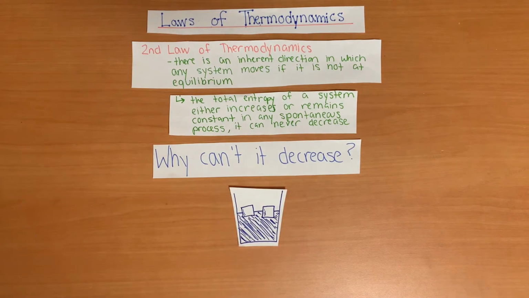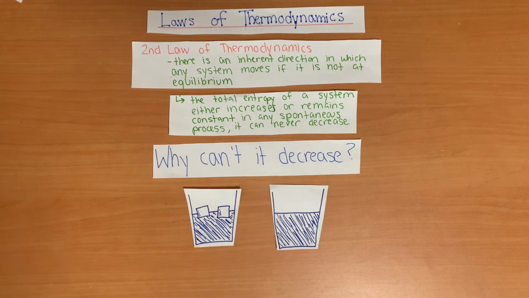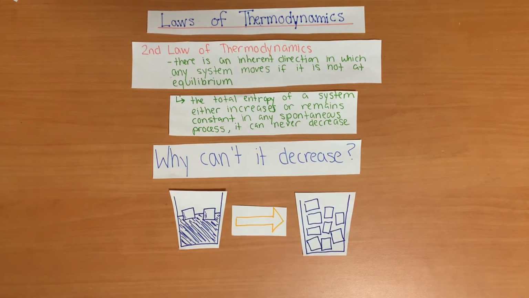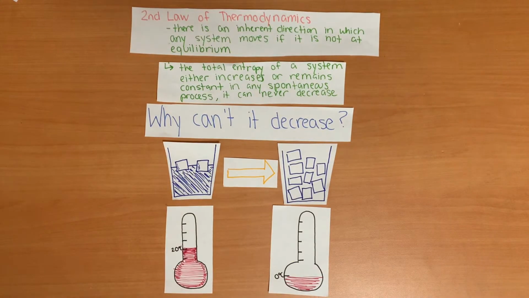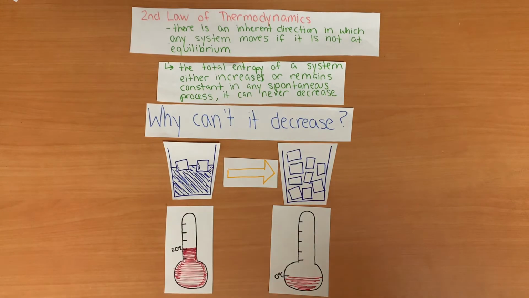Let's go back to the glass of water with ice cubes. If you leave that glass in your room and come back in an hour or so, all of the ice will be gone. That happens spontaneously. In order for the remaining water to freeze, energy needs to be taken away and the temperature of the water's surroundings needs to be decreased.